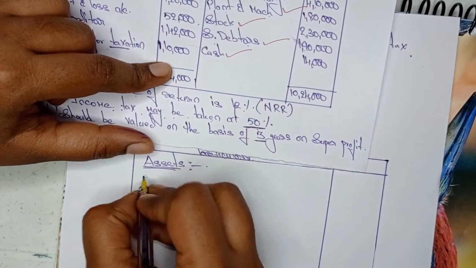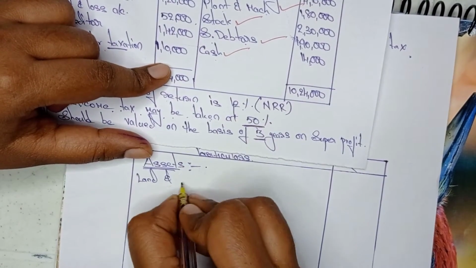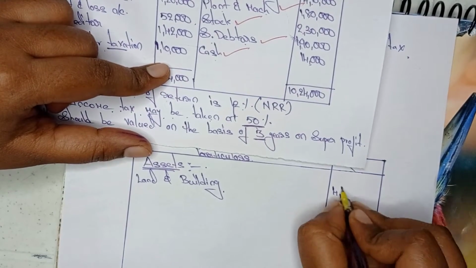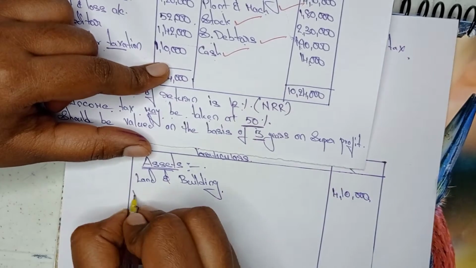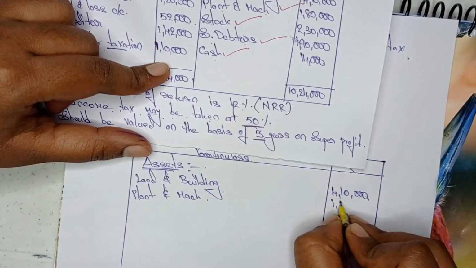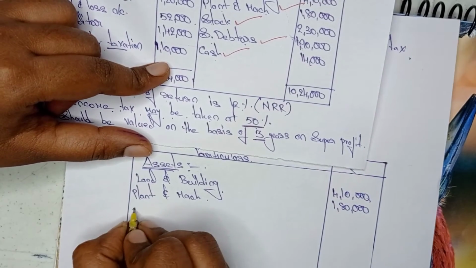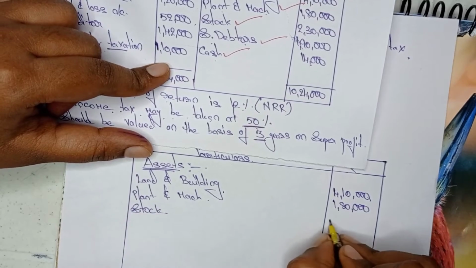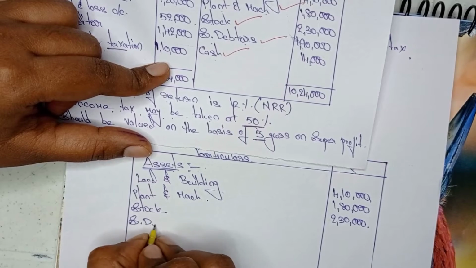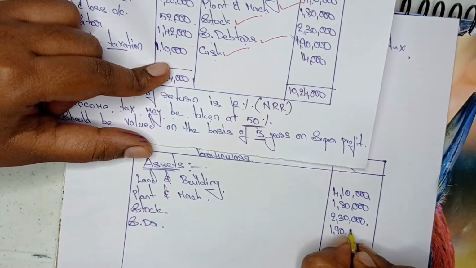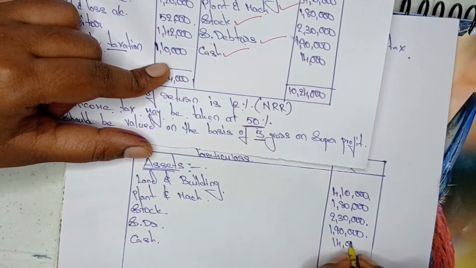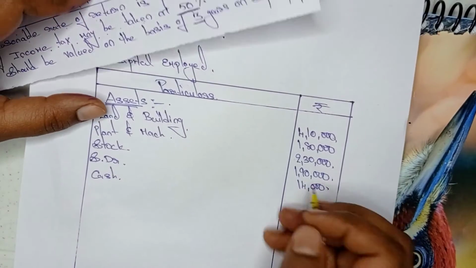The first one is what? Land and building. How much? 4,10,000. Next one is plant and machinery. Value is 1,80,000. Next one is stock. Stock value is 2,30,000. Sundry debtors. Sundry debtor value is 1,90,000, and the last one is cash. Cash value is 14,000. Now we need to do the total of all these assets.